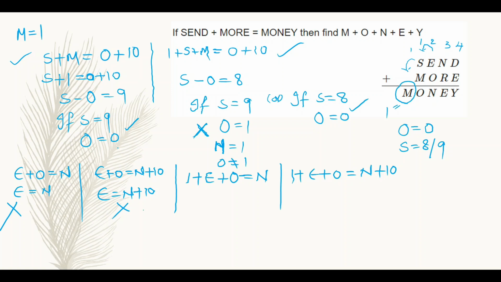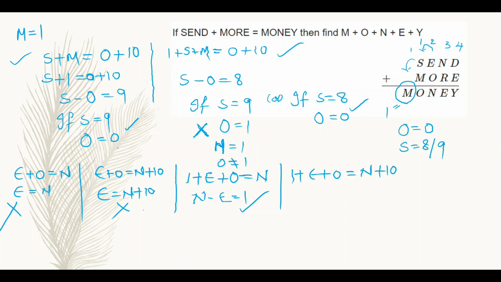If we consider this one, n minus E is equal to 1. Here n minus E is equal to 1 is the considerable case. There is no contradiction anywhere.